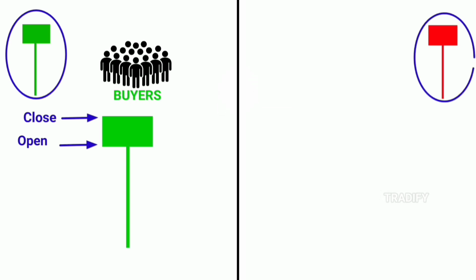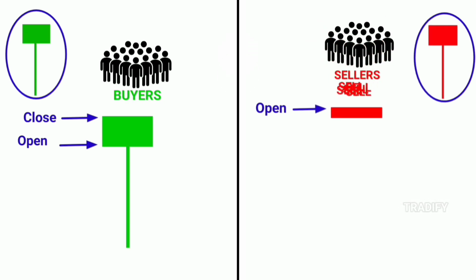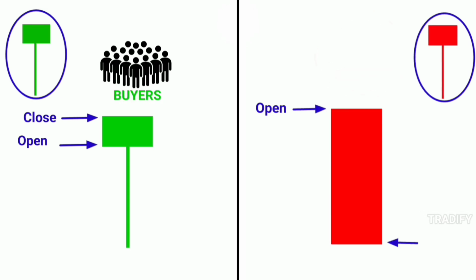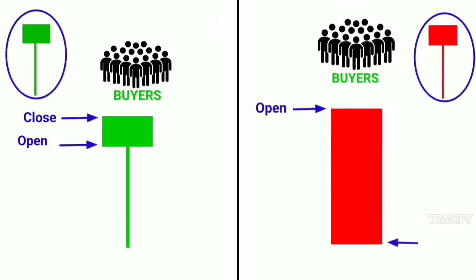Similarly, when a red pin bar candle starts forming on the chart, the price opens from a certain point. After the price opens, many sellers begin to sell, and the supply increases, causing the price to move to the downside. As the price moves downward and reaches a point, sellers lose interest in continuing the sell, and buyers become active.